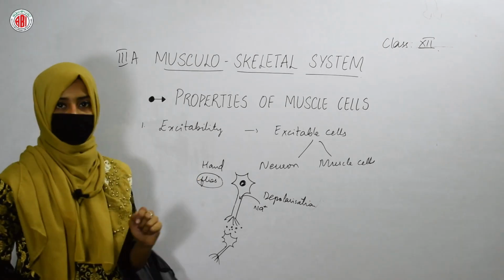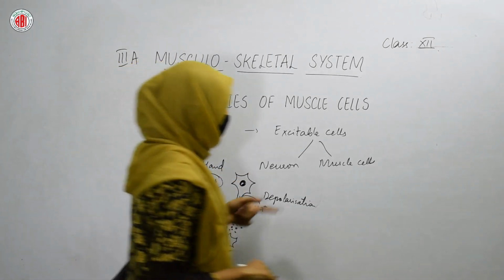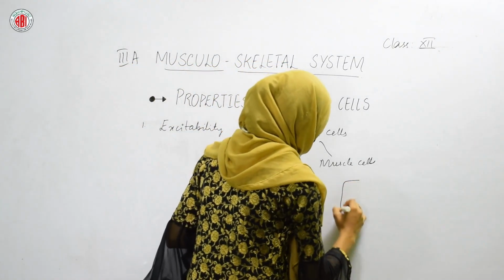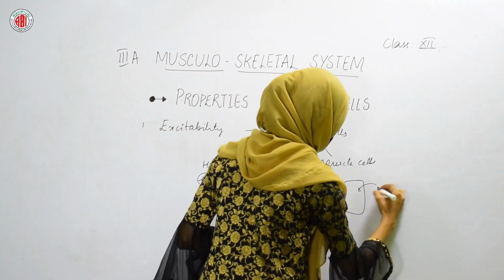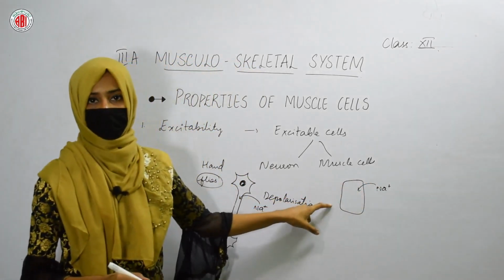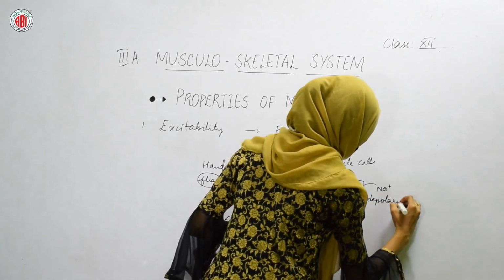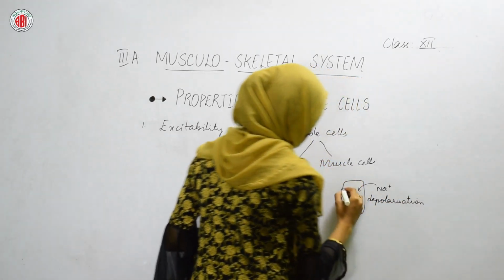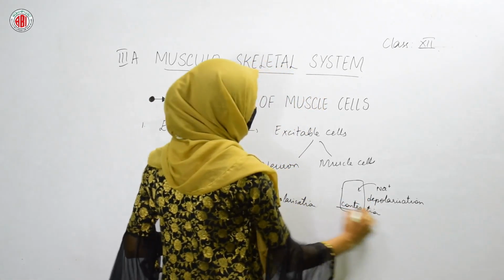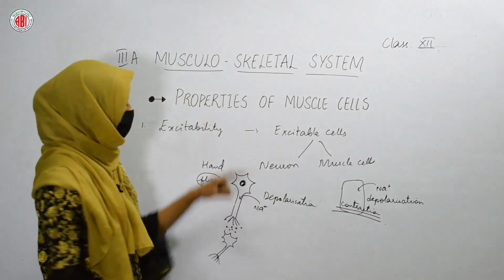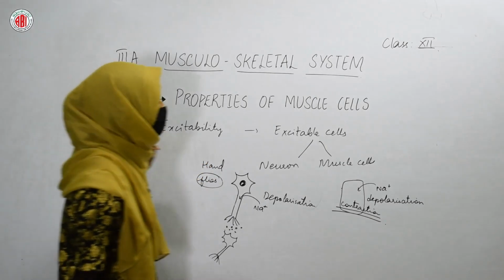What about muscle cells? How do they show the property of excitability? If you see the muscles, they get contracted. For the contraction of muscle, they need sodium. So when sodium is taken up by the cells of the muscles, this is called depolarization, and due to the depolarization, the muscle can show contraction. This is how the muscle cells also show the property of excitability.